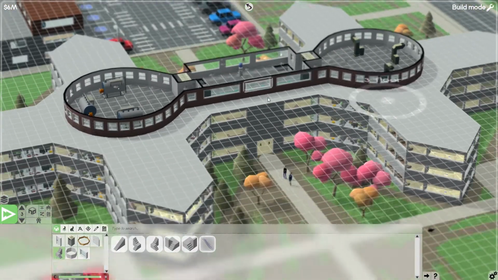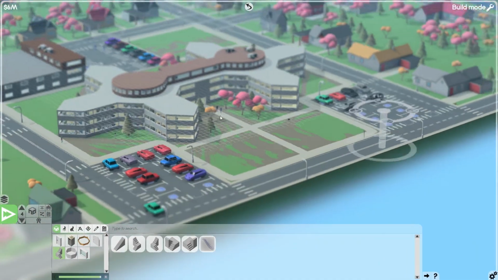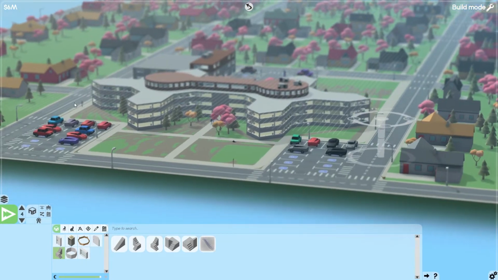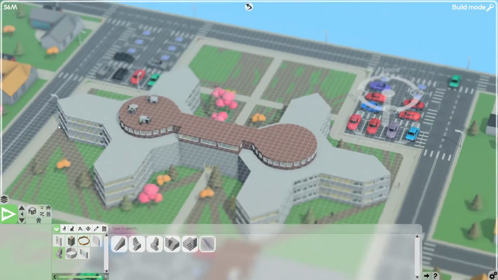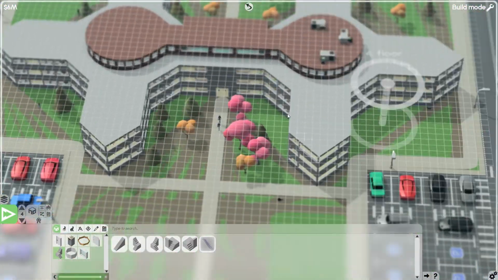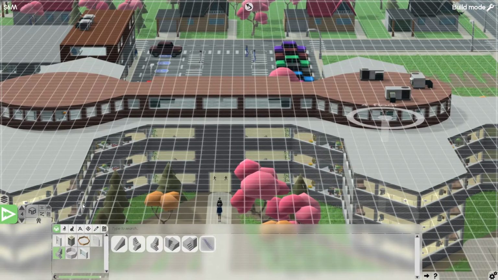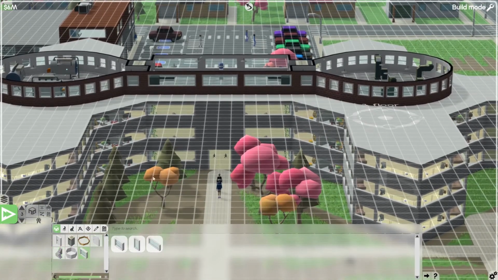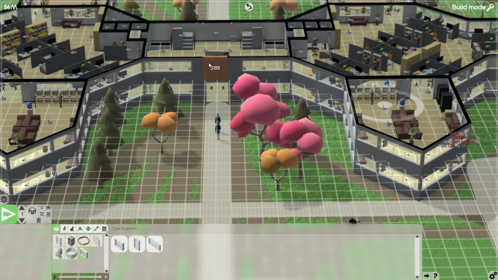Cool. Now we've got ourselves a pretty decent sized building that looks pretty sick. Love to see it. All right, last thing I want to do is get myself a cantina over here. I'm also seeing this giant empty building over here, which we probably want to fix. I think we're going to fix it over here first, though. Nah, I want windows here. I want windows. Can't stop me. All right, let's throw in one right here.